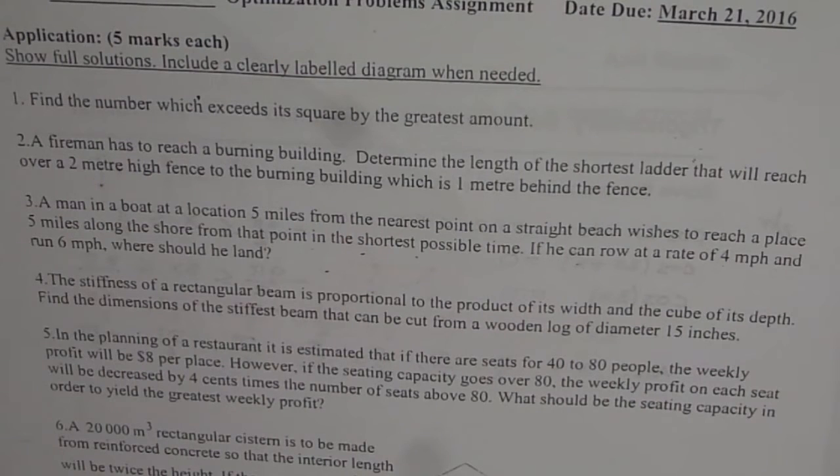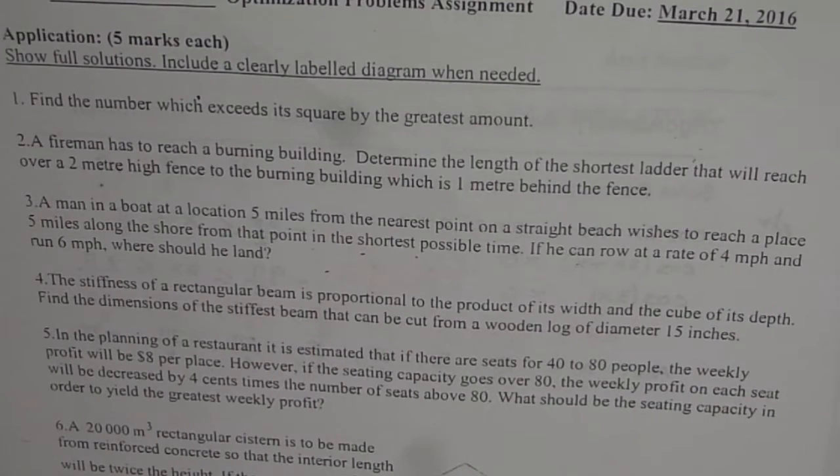Question number 3 is, a man in a boat at a location 5 miles from the nearest point on the straight beach wishes to reach a place 5 miles along the shore from that point in the shortest possible time. If he can row at a rate of 4 miles per hour and run 6 miles per hour, where should he land?